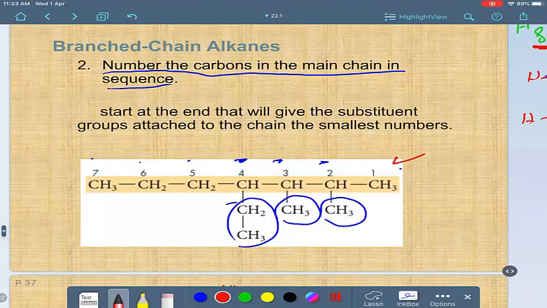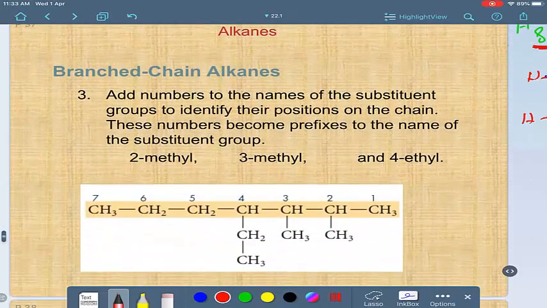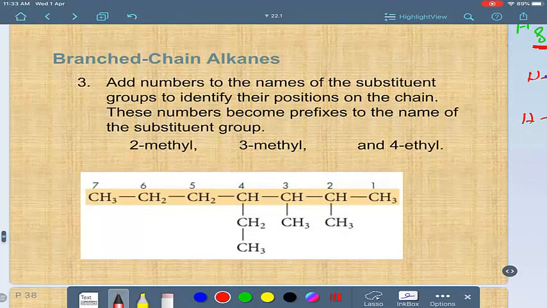So it's heptane, as I said. And we also identify the position of the substituents: at 2 methyl, at 3 methyl, and at 4 ethyl.